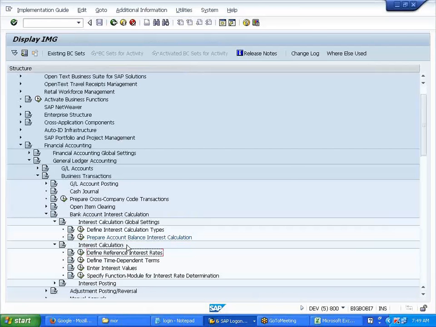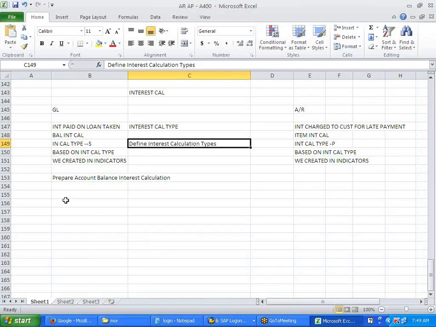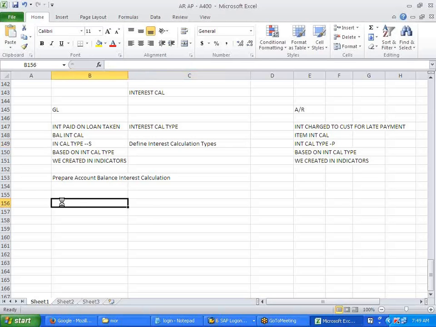This interest should be calculated based on some percentages, right? That is how you make the payment. For that, there are certain prerequisites for setting up the percentage. Are you getting this? Am I fast or slow?